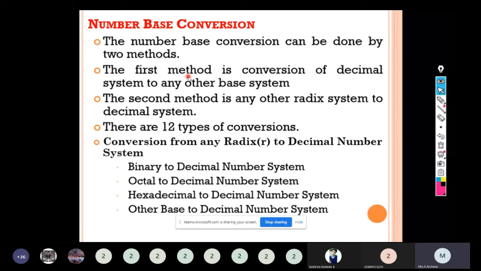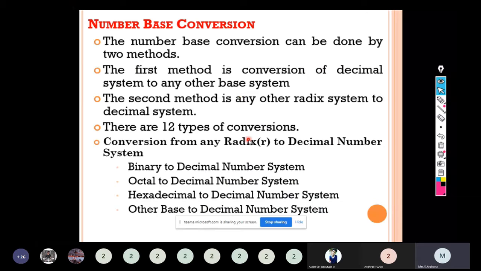The first method is conversion of decimal to any other base system. So a decimal number system can be converted to any base, 3, 4, 7, 8, any base. We can convert a decimal to any other base system. The second method is any other base system to decimal system. So these are the two methods.